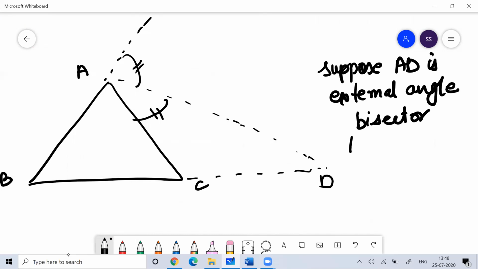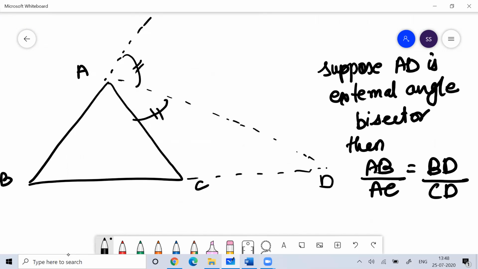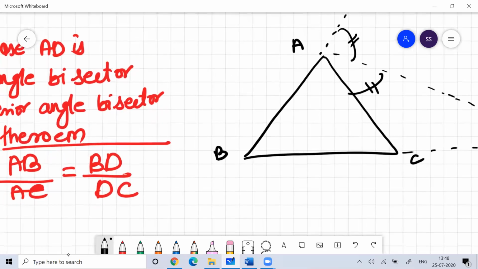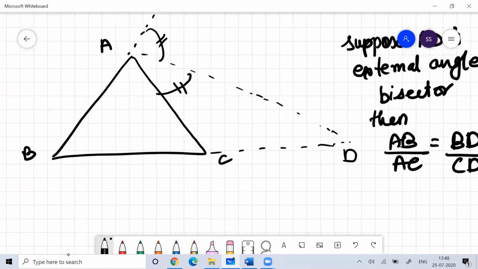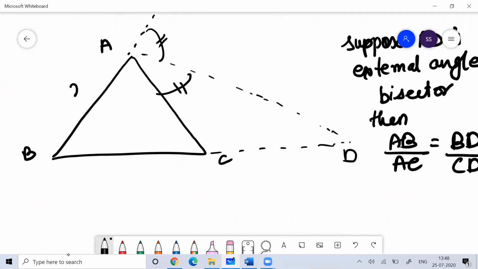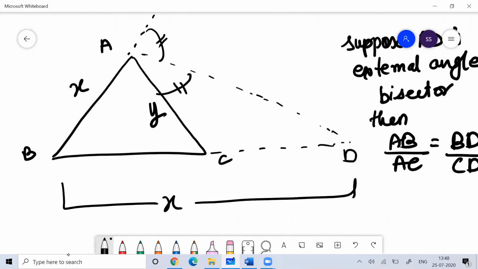Then with the same logic, AB by AC will be equal to BD by DC. Remember, it is the same thing you use in the internal angle bisector theorem. This is X, this is Y, this would be X, and this would be Y. This is called the external angle bisector theorem.